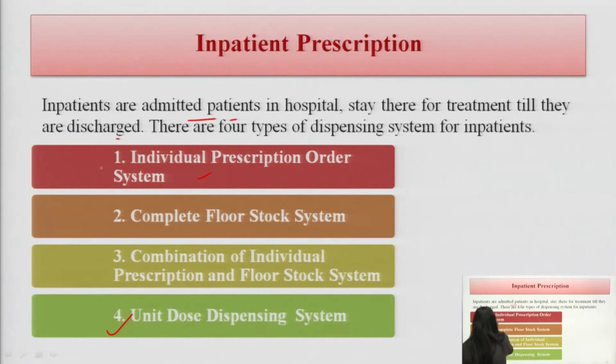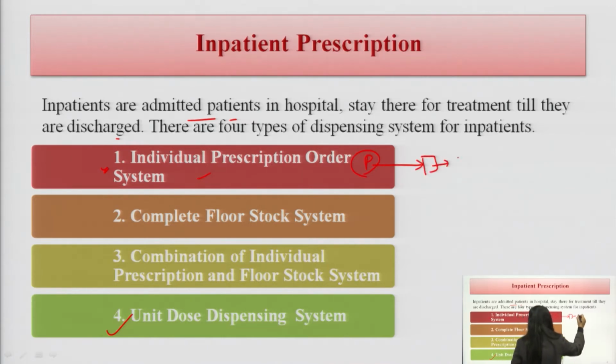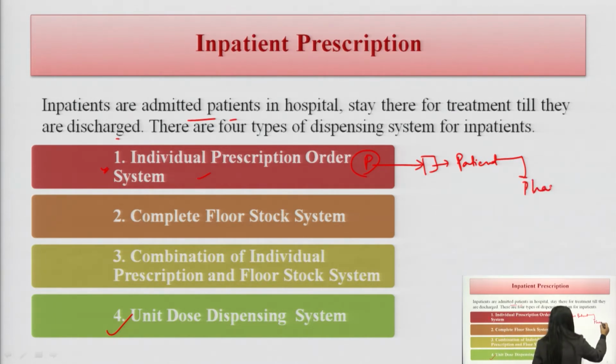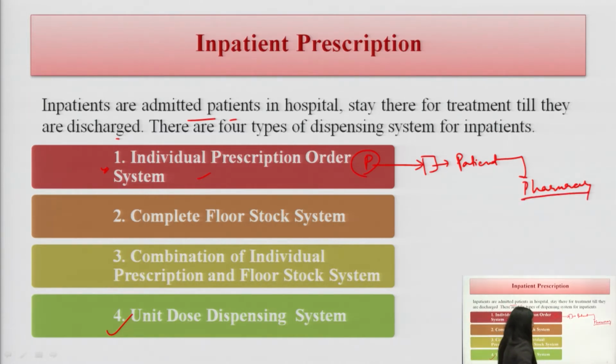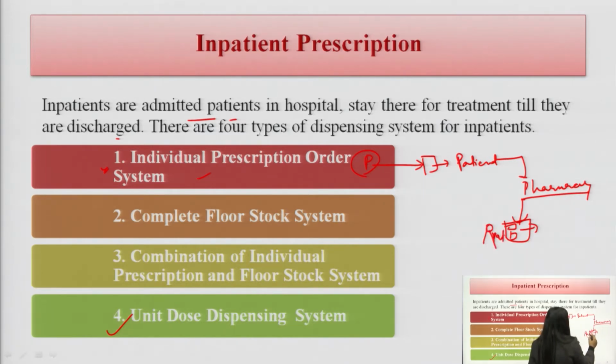Individual prescription order system, point number 1. If the patient is admitted in the hospital, the physician will write a prescription order for the patient, and either the patient or their family member can go to the pharmacy, take whatever medications are written on the prescription order, pay for them, and return.